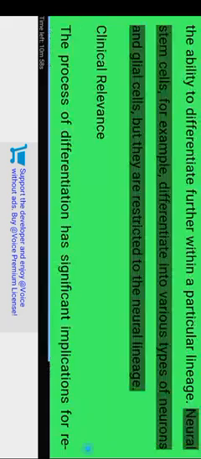Lineage-restricted differentiation. Some differentiated cells retain the ability to differentiate further within a particular lineage. Neural stem cells, for example, differentiate into various types of neurons and glial cells, but they are restricted to the neural lineage. Clinical relevance.